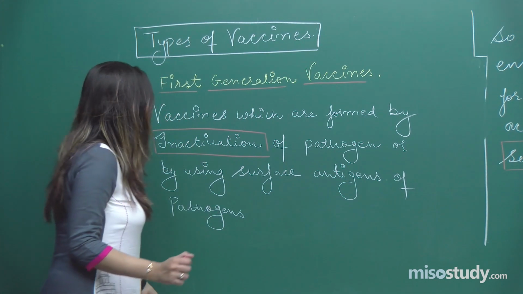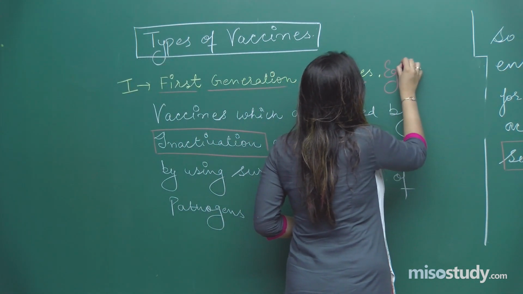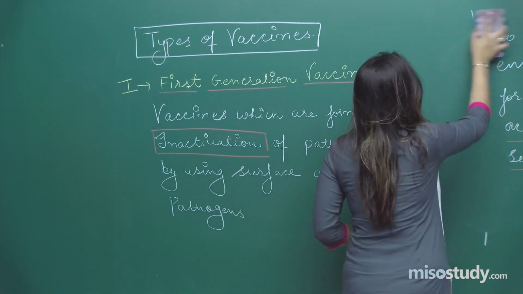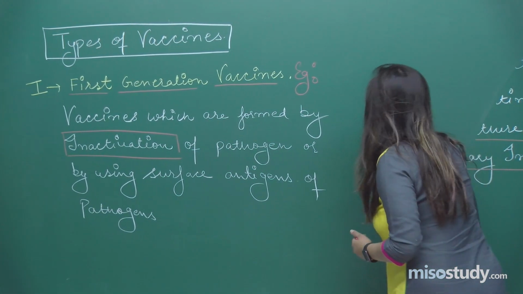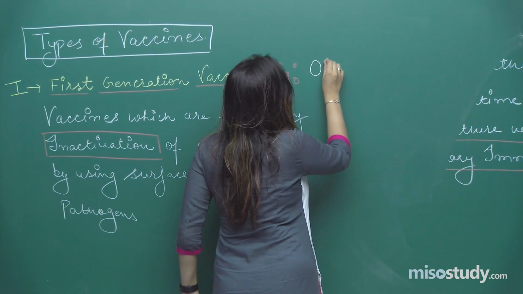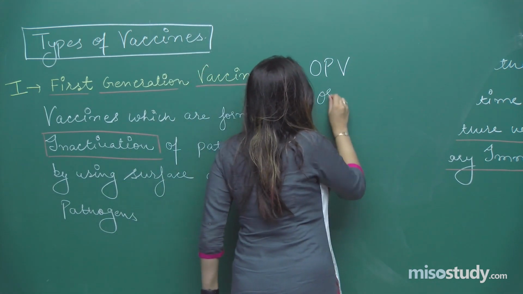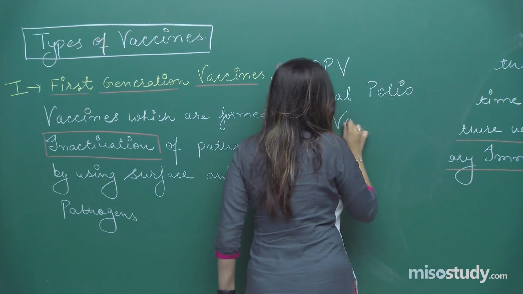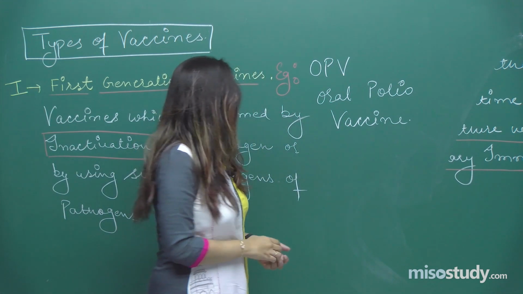So, if we talk about an example, we are acquainted with a first generation vaccine, that is OPV. OPV is the oral polio vaccine, right students?